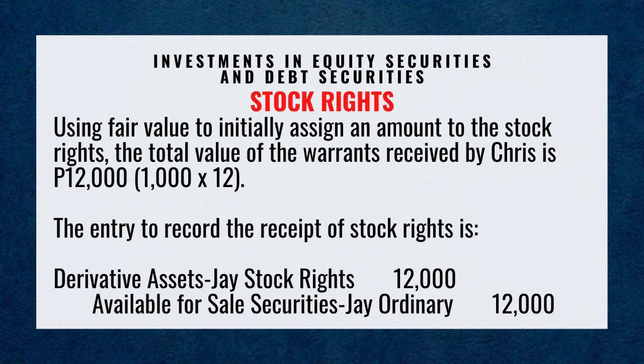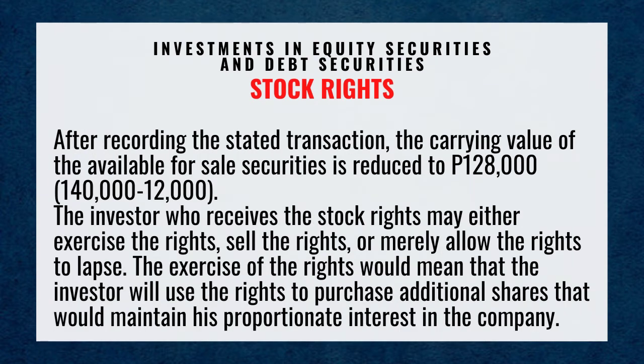Credit available for sale securities J ordinary 12,000 pesos. After recording the stated transaction, the carrying value of the available for sale securities is reduced to 128,000 pesos, which is 140,000 pesos less 12,000 pesos.